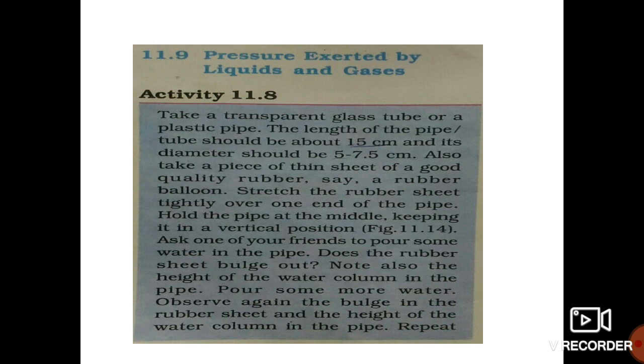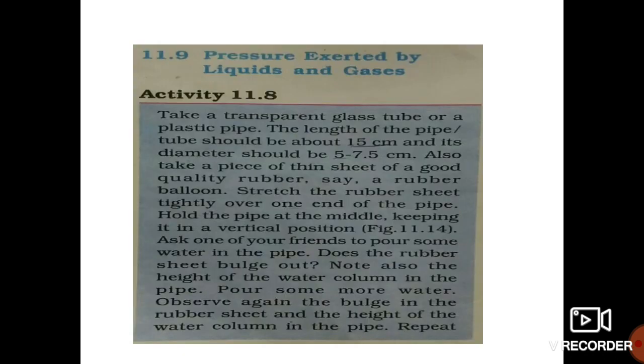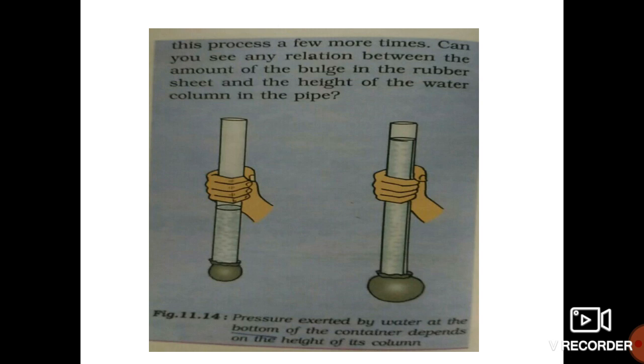Does the rubber sheet bulge out? Yes. Note also the height of the water column in the pipe. Pour some more water. Observe again the bulge in the rubber sheet and the height of the water column in the pipe. Here you can see that when the height of the water column in the pipe is less, the bulge is less. In the second case, the height of the water column is more, and the rubber sheet or the balloon that we attached bulges more.